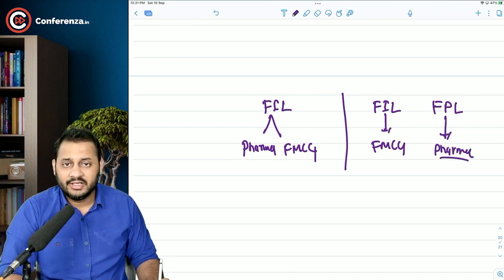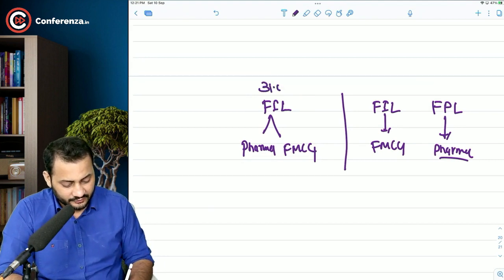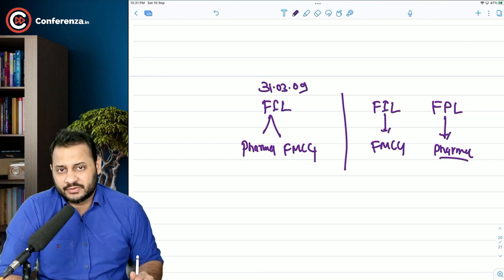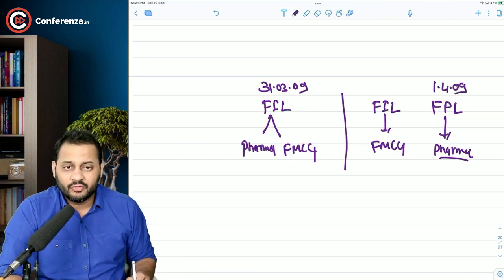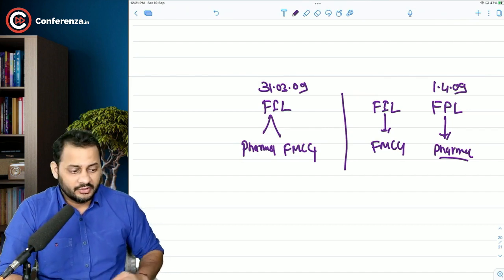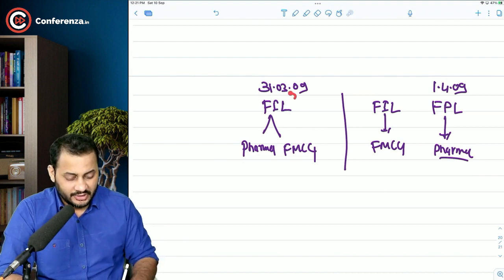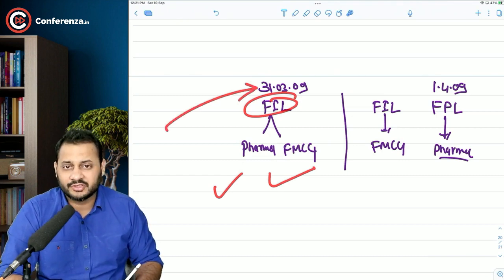Okay. The details in the question of Fortune India Limited are given for 31st March 2009. That means before demerger. And for Fortune Pharma Limited, they are given for 1/4/2009, that is after demerger. So the details given for Fortune India Limited include both pharma and FMCG values because it is of 31st March.